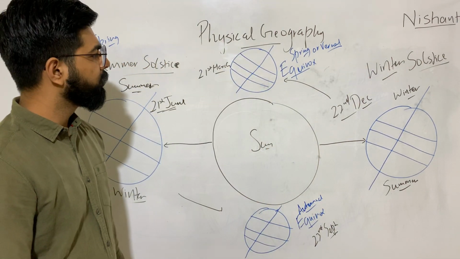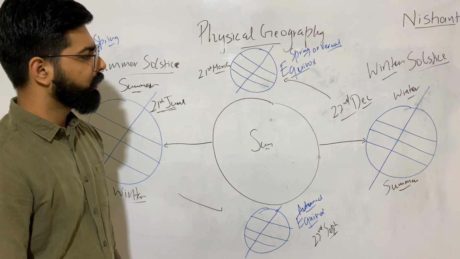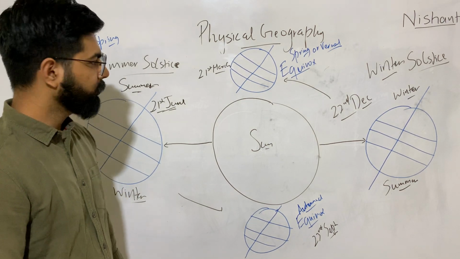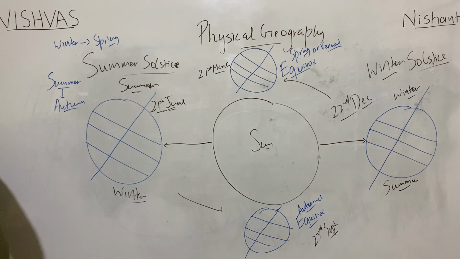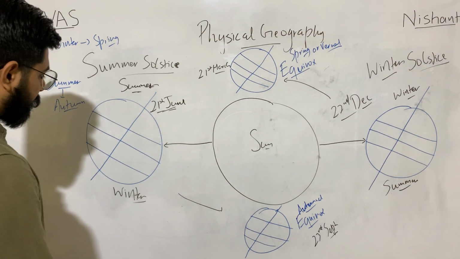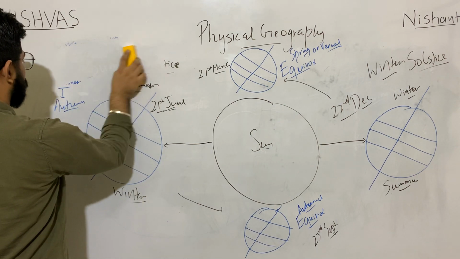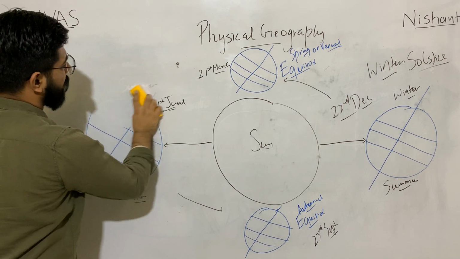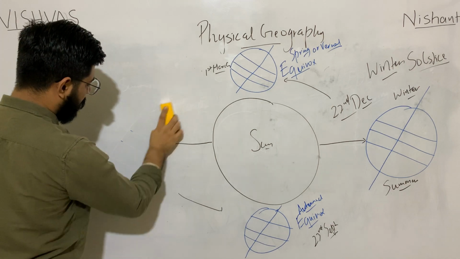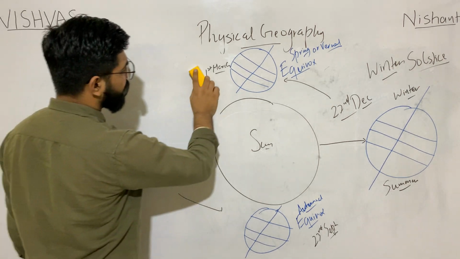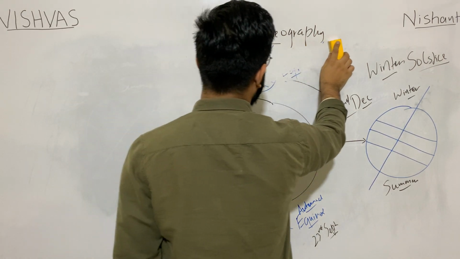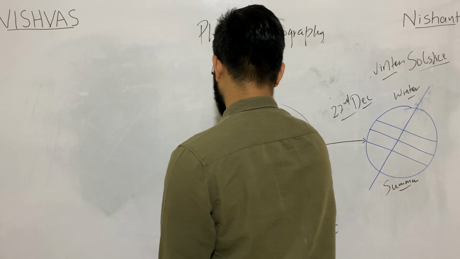Latitudes and seasons. I told you one statement, that the latitude is responsible for variation in the length of day and night.